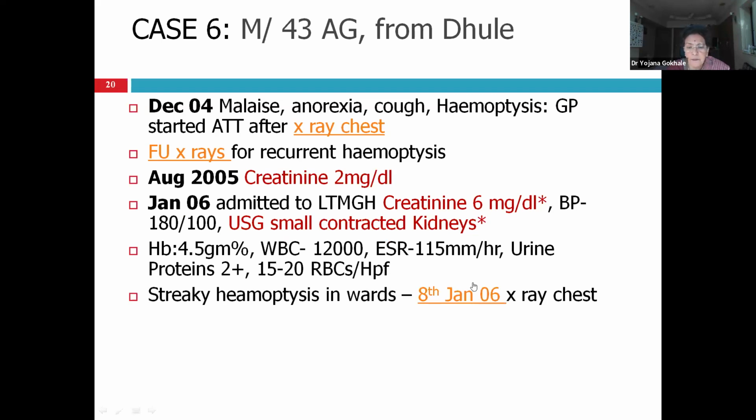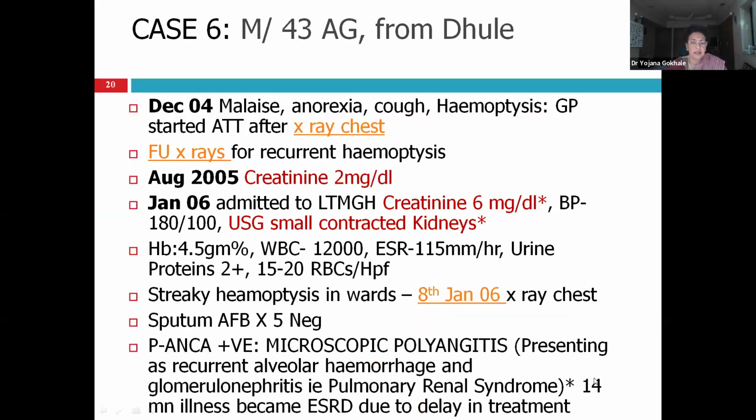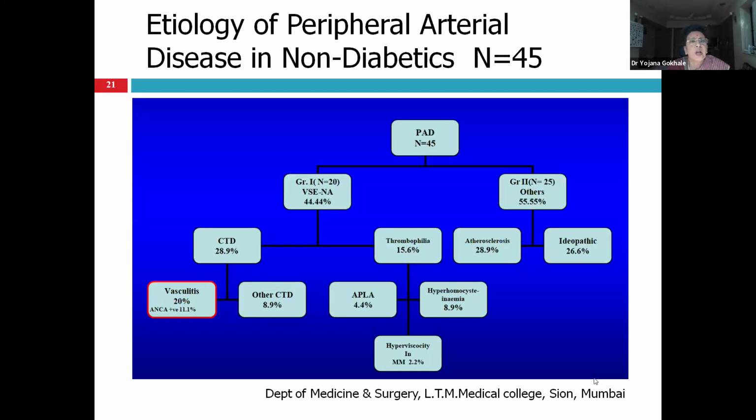In my ward, he developed streaky hemoptysis, again with alveolar shadows. So the patient was treated. He was P-ANCA positive, microscopic polyangiitis, presenting as recurrent alveolar hemorrhage and glomerulonephritis, that is pulmonary renal syndrome. Within 14 months, he had become end-stage kidney disease. We could treat him and bring his creatinine down, but at 9 months of follow-up after discharge, his creatinine was 3.4.